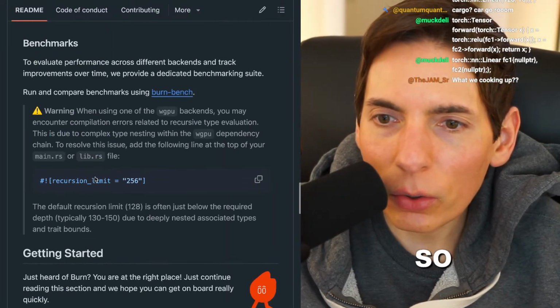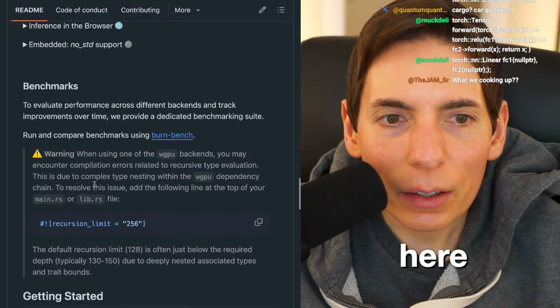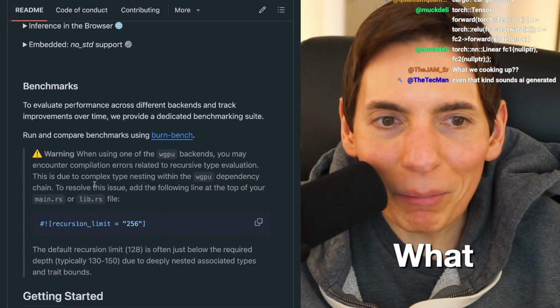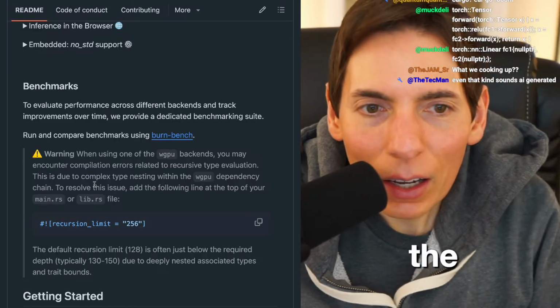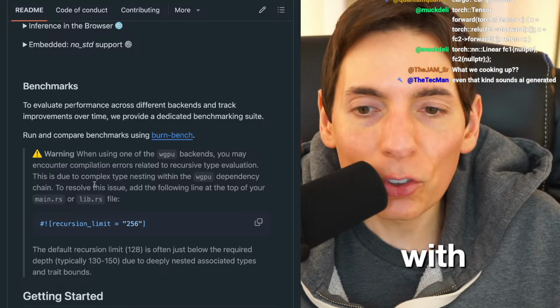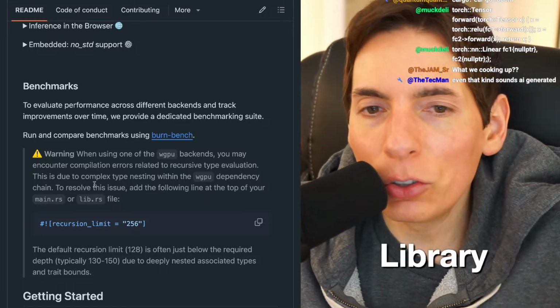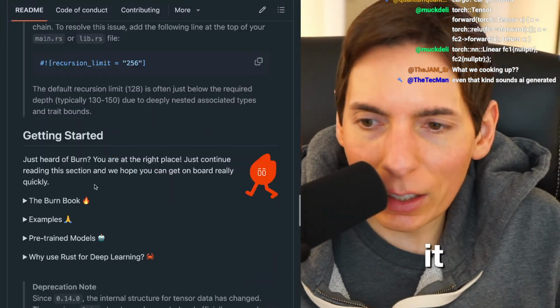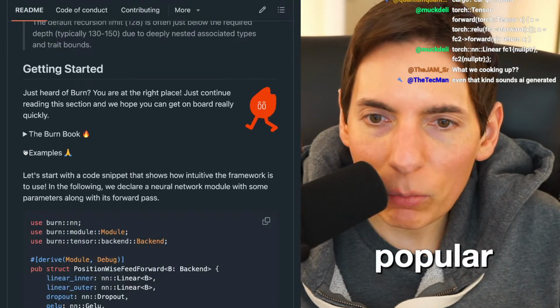All right, so let's see here. What are we cooking up? Hey, the Jam, how's it going? The Jam. We are cooking up some artificial intelligence with Rust. I'm going to use the Burn library. We're going to try Burn. It looks easy. It looks like it's popular. And then we got some examples here.